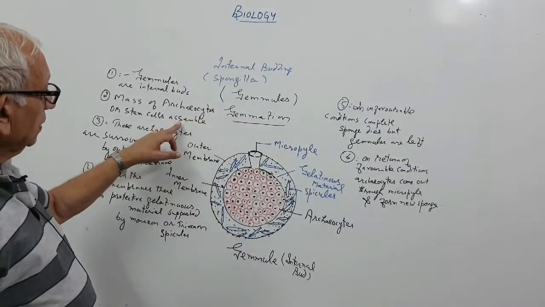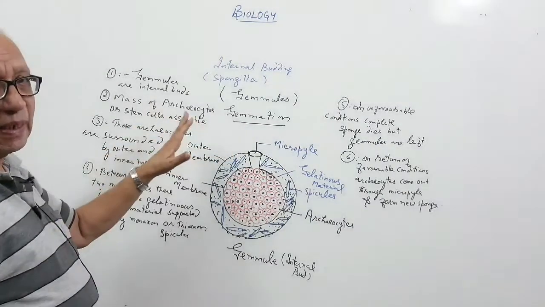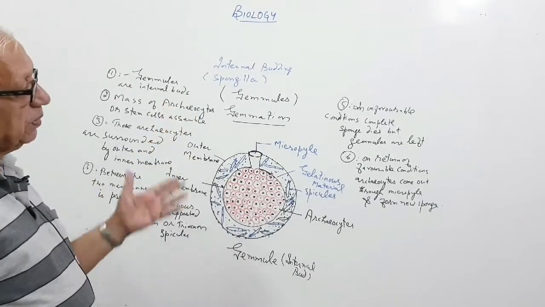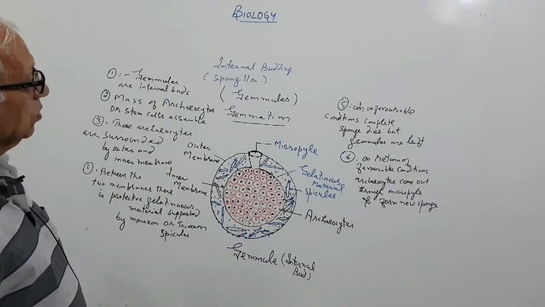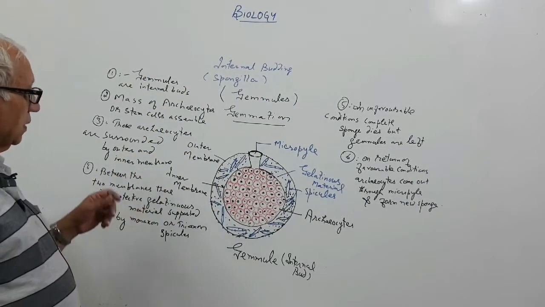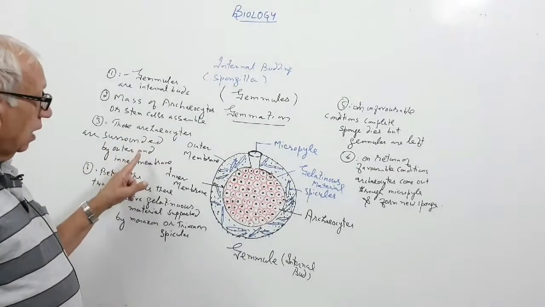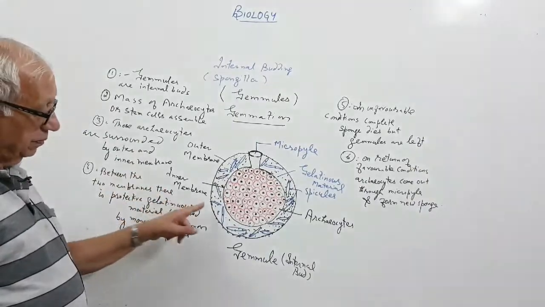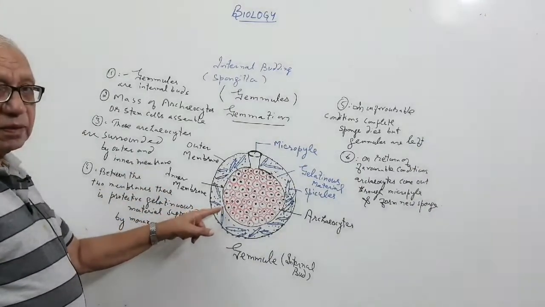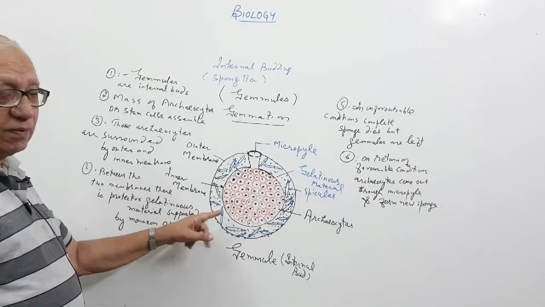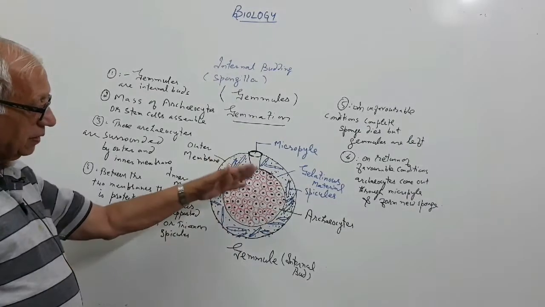A mass of archaeocytes assemble at certain places inside the sponge, maybe spongilla or Euspongia or many other marine sponges. These archaeocytes are surrounded by an outer and an inner membrane. Between the two there is a protective layer of gelatinous material.